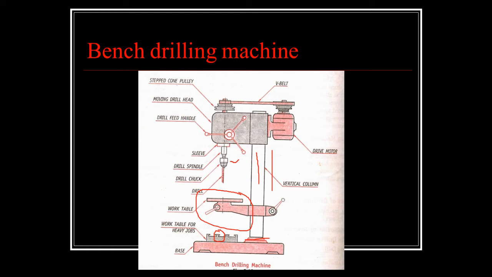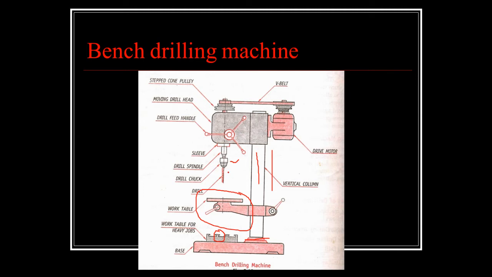The use of these T slots is for holding the workpiece or any other work holding devices. This table can be adjusted vertically to accommodate workpieces of different height, and they can be clamped at the required position.